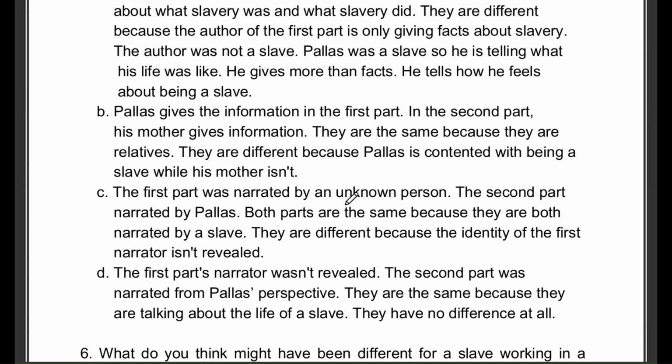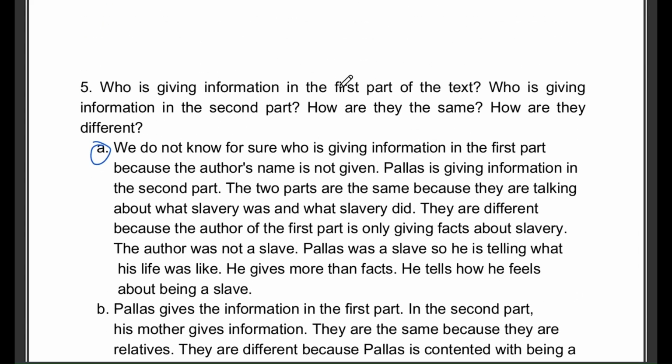Who is giving information in the first part of the text? Who is giving information in the second part? How are they the same? How are they different? Option A, we do not know for sure who is giving information in the first part because the author's name is not given. Pallas is giving information in the second part. The two parts are the same because they both talk about slavery.